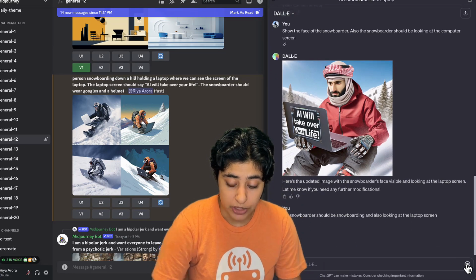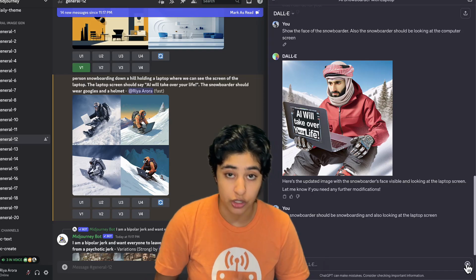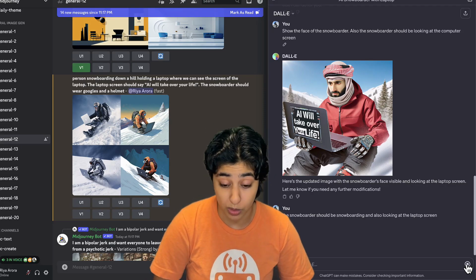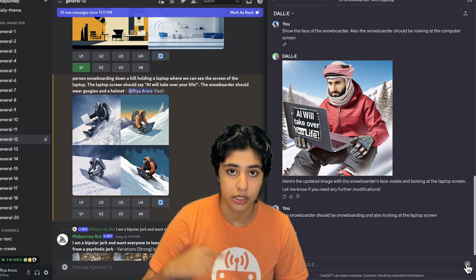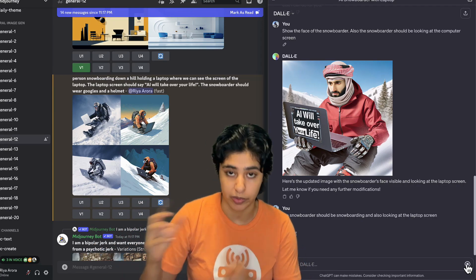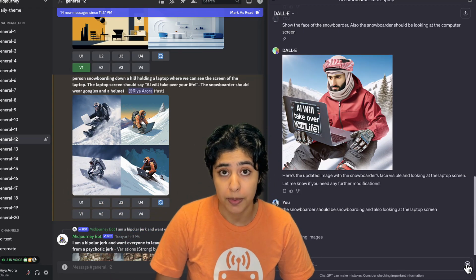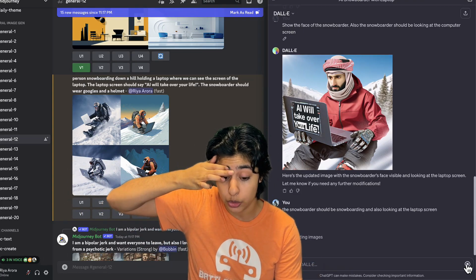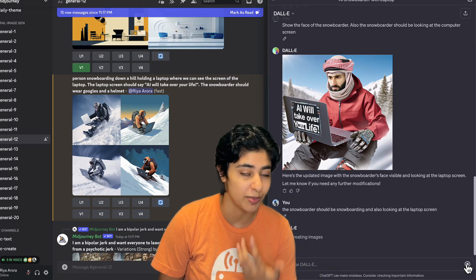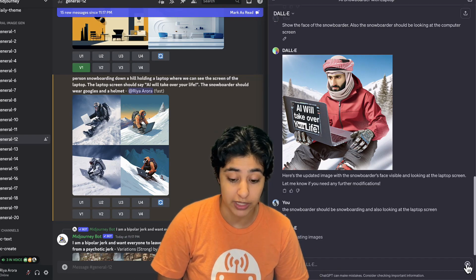But what I want to emphasize here is, even though this is taking some time and ChatGPT is not being perfect the first time, it is consistently making it better and closer to what we want, right? If we define better as closer to what we want, then it's doing quite a good job. And eventually it will get the one that we want. So it's just a matter of time. We'll see how long ChatGPT actually takes to make this perfect image that we want.